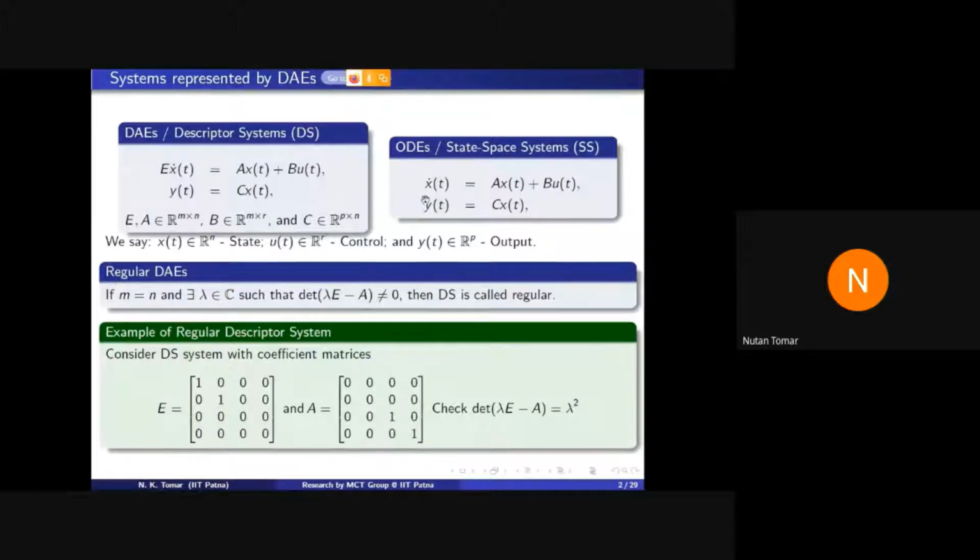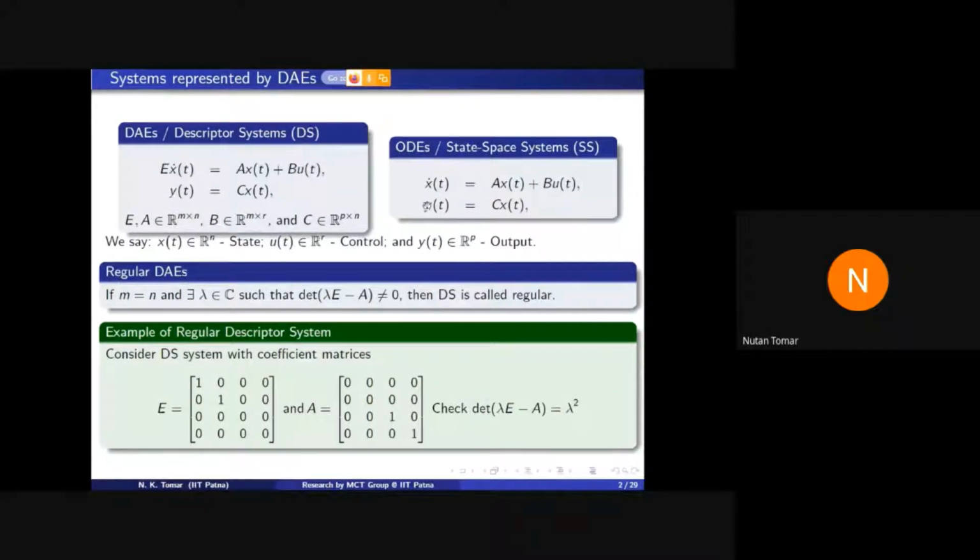Now the equation y is equal to Cx is called the output equation, since all state variables cannot be measured, due to either unavailability of proper sensors or cost constraints. Generally, a part of x determined by matrix C goes into y, and so y is called the output or measurement vector, and sometimes we say C is the output matrix.